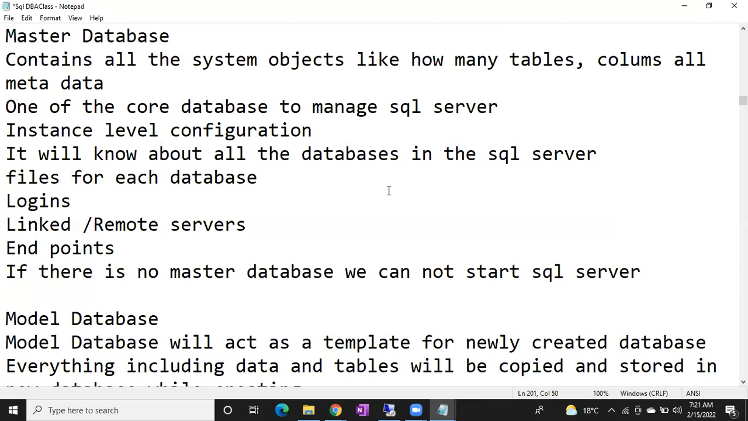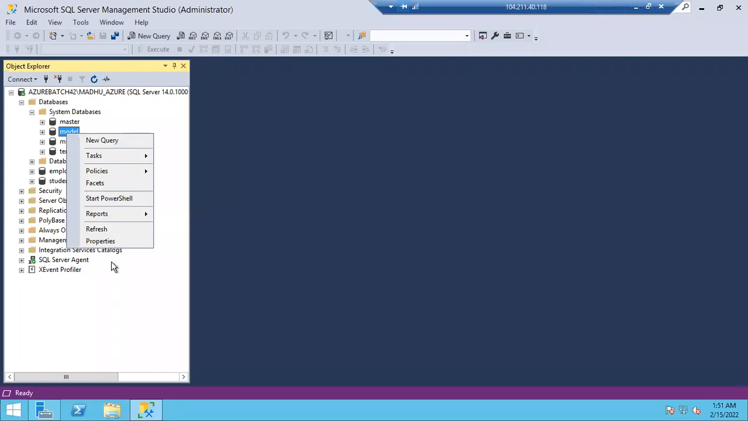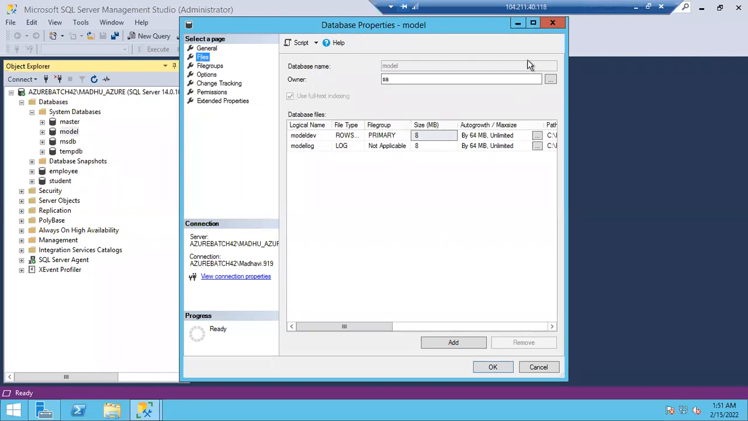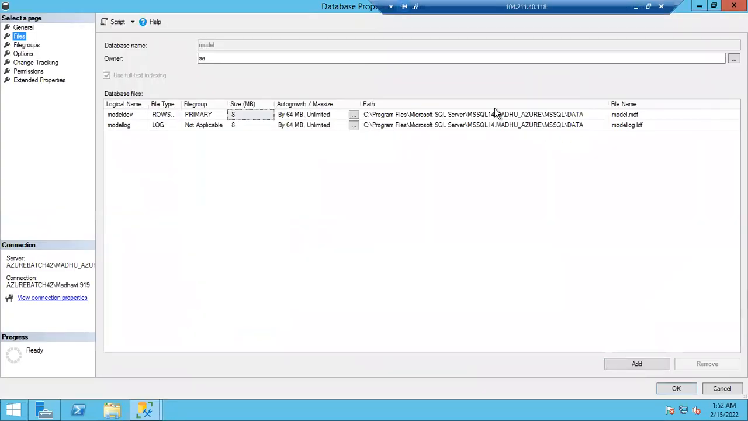In which path is the model database? Okay, so and so path the model database is there. The master database physically checks whether the model database files are there or not. So actually, in which path, by default, you can see, right? This is the path for the model database, right? If you go to the properties, if you go to the file space, okay, if you see here, and this is the path.